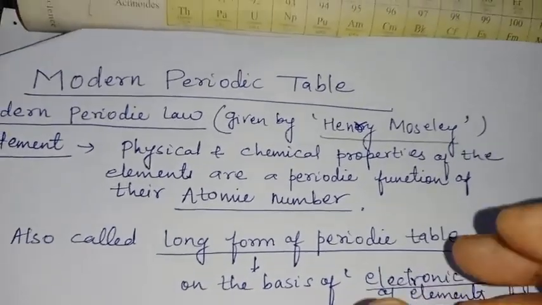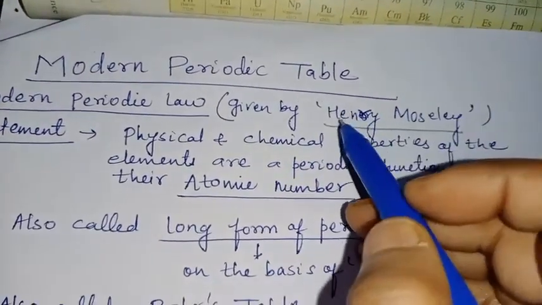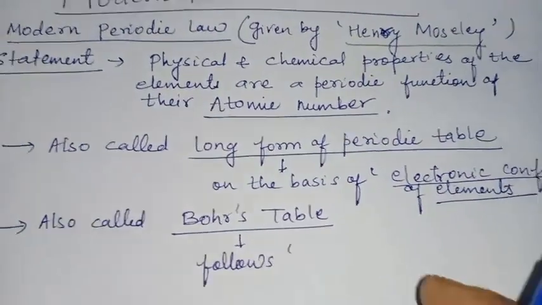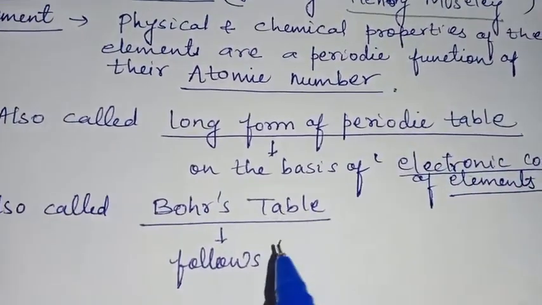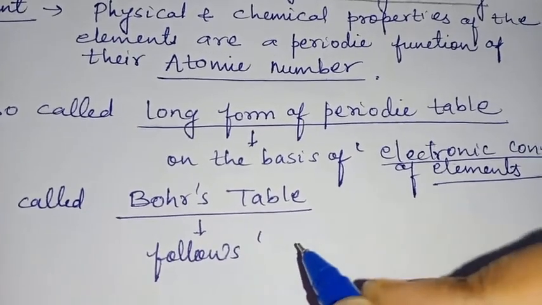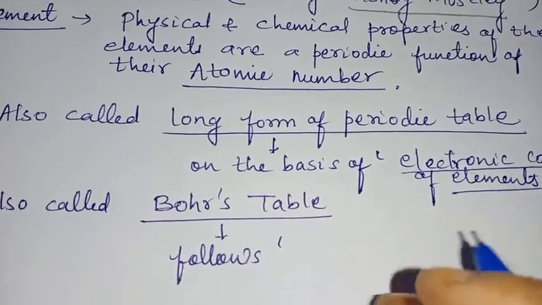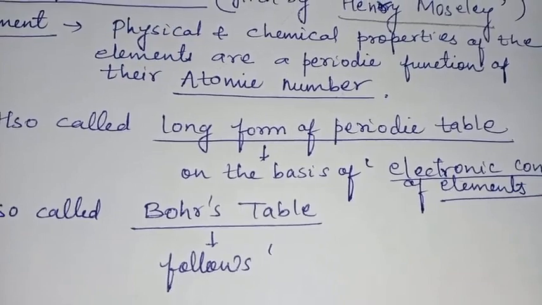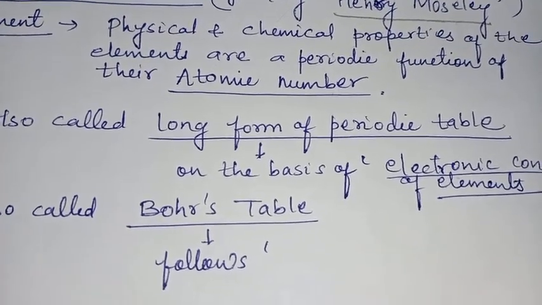Though the modern periodic law was given by Henry Moseley, it is called Bohr's table because when you see the arrangement of elements, it follows Bohr's scheme of arranging various electrons around the nucleus.